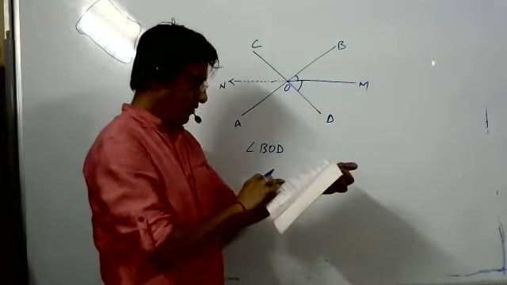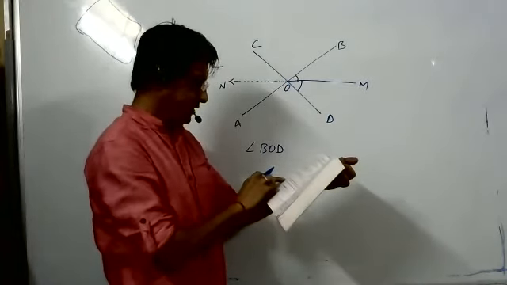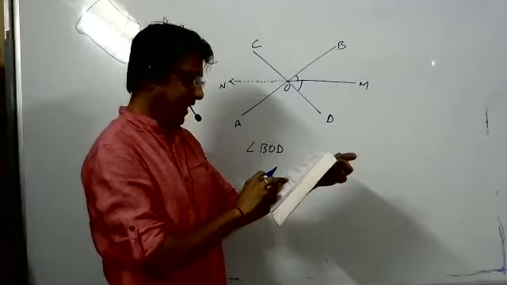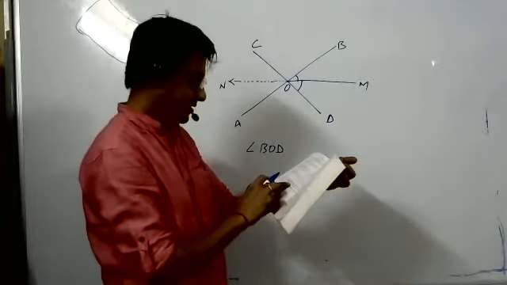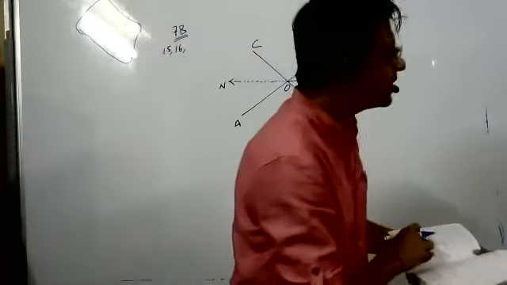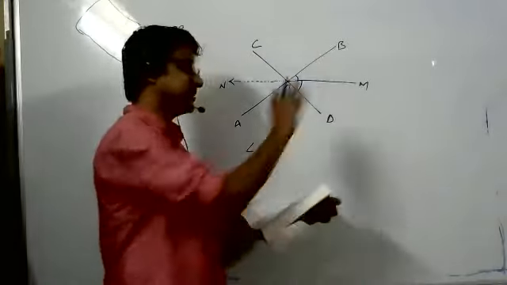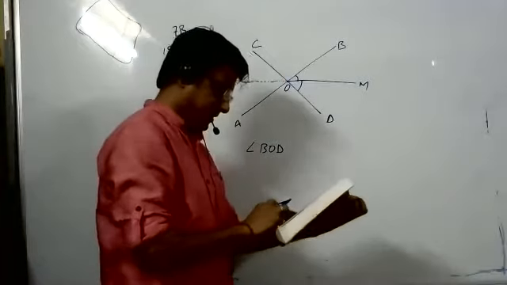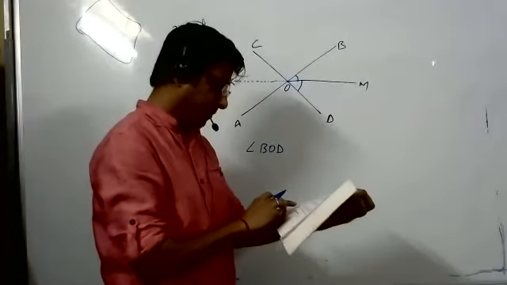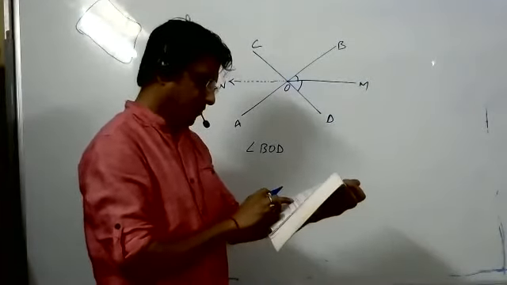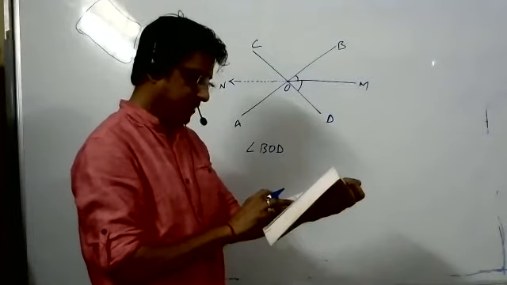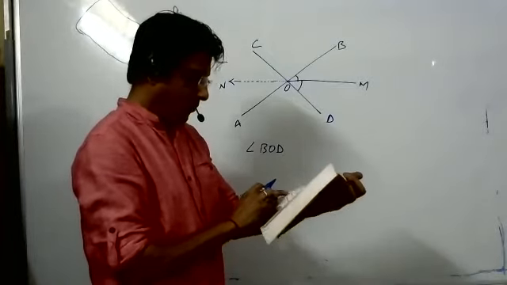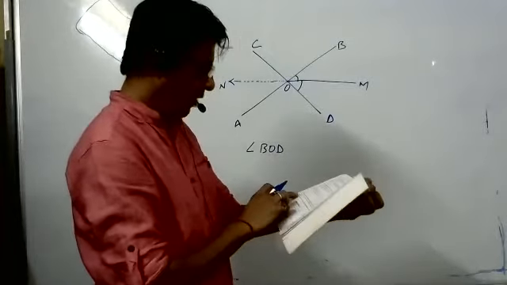Prove that the ray opposite to the bisector of one of the angles so formed bisects the vertically opposite angle.